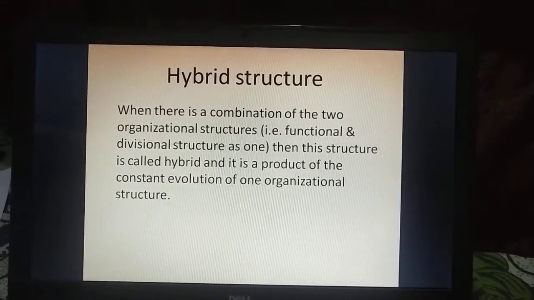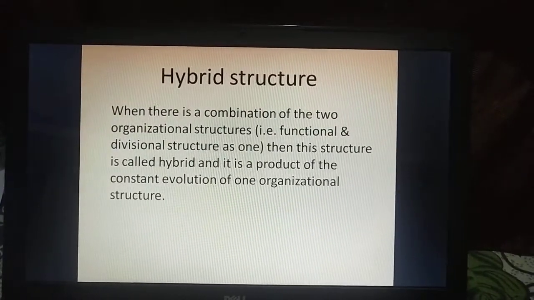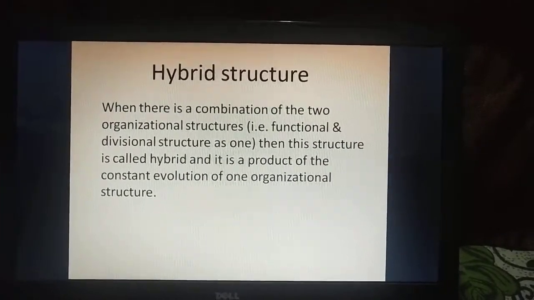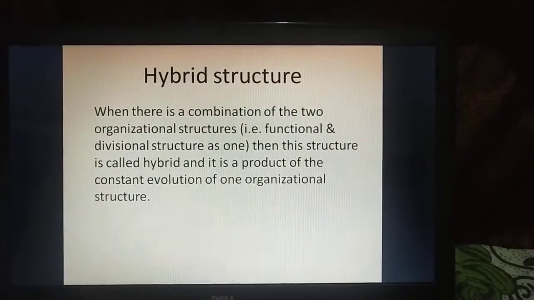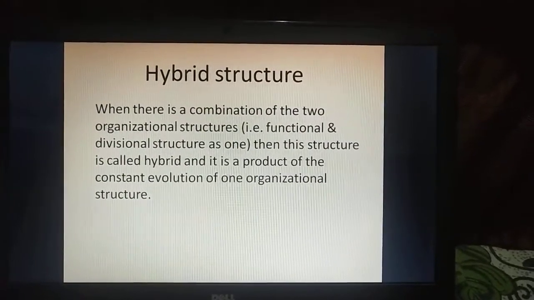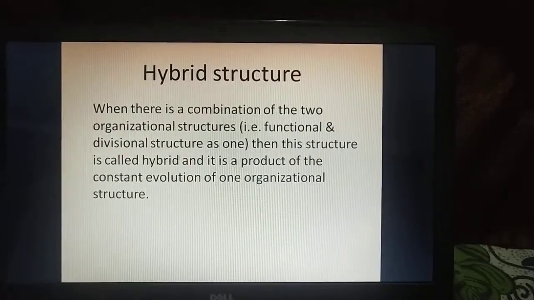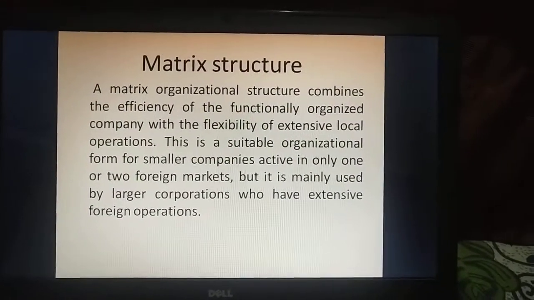Hybrid structure. It is a combination of two organization structures, that is, functional and divisional structure. This structure is called a hybrid structure as a product of the constant evolution of one organization structure. The next one is a matrix structure.